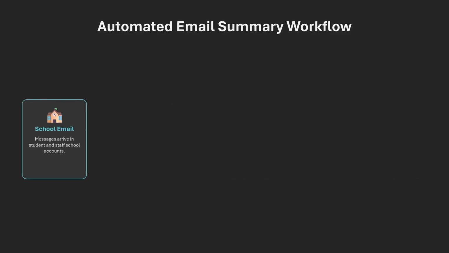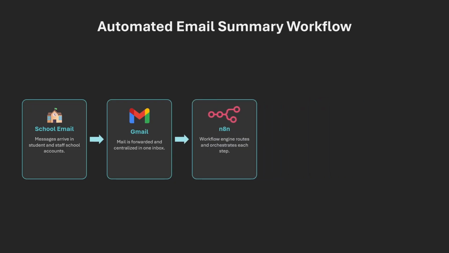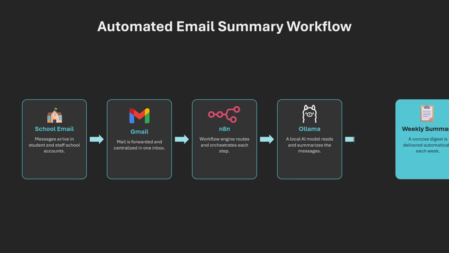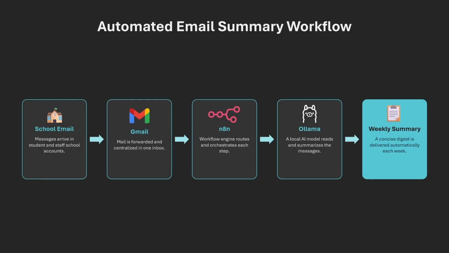So, as I mentioned, I get a flood of emails from the school. I actually take all of the emails and forward them to one centralized inbox. That way I have one centralized place where I can go and look for them. So what we're going to do is connect to that inbox using N8N to pull that information back and then feed that into an agentic agent, starting with Ollama. And spoiler alert, we will change that to a more powerful one as we go along, and then generate a weekly summary of the concise information that I need to know for that upcoming week.